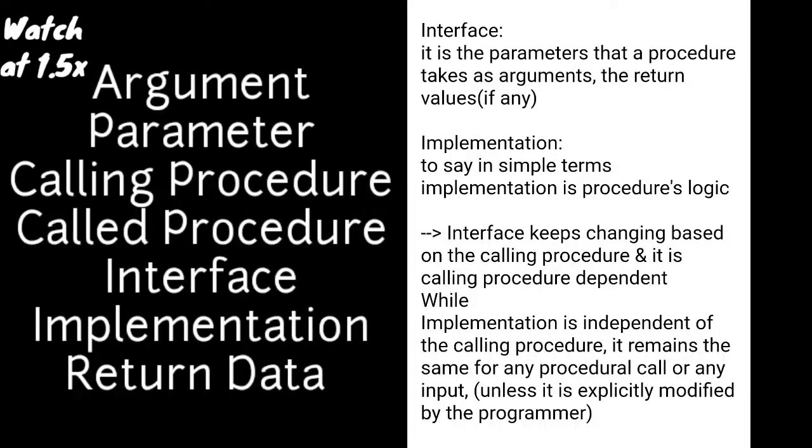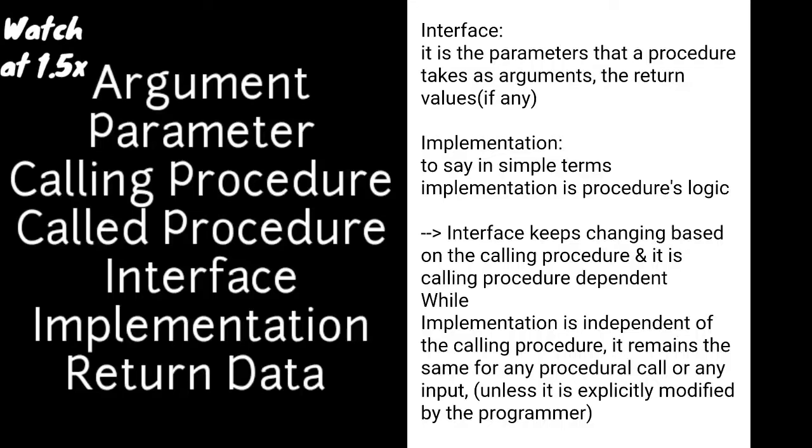Hello everyone. We shall try to get a clear idea about terms and concepts related to procedures, procedure calling and parameters through an analogy. Suppose we want to make some coffee and there is a coffee machine. Things involved in this coffee making process are: first, the user who seeks coffee; second, the coffee machine; third, milk or water; fourth, coffee beans; fifth, the coffee, the final coffee as output.